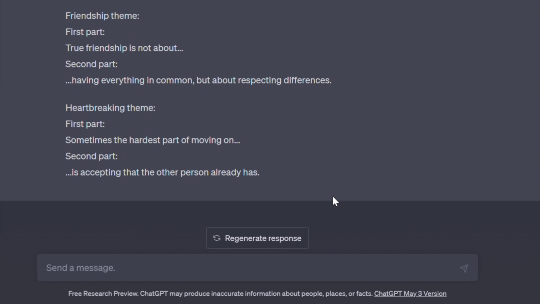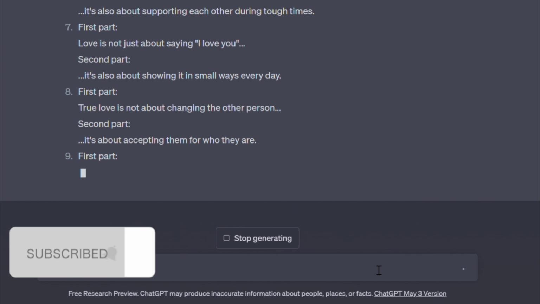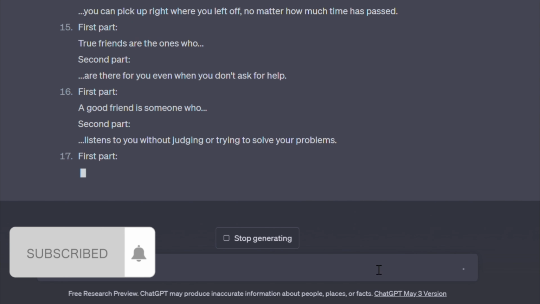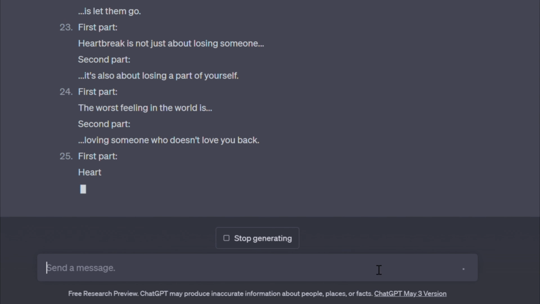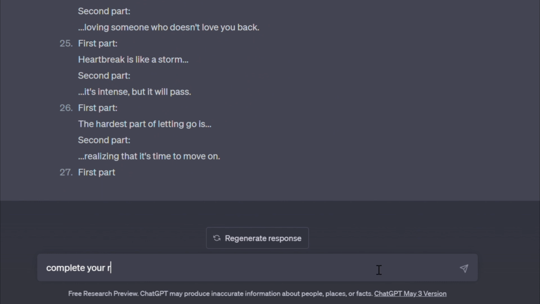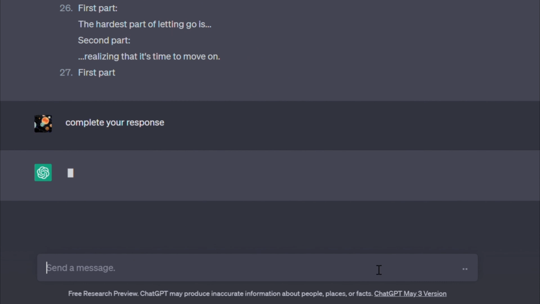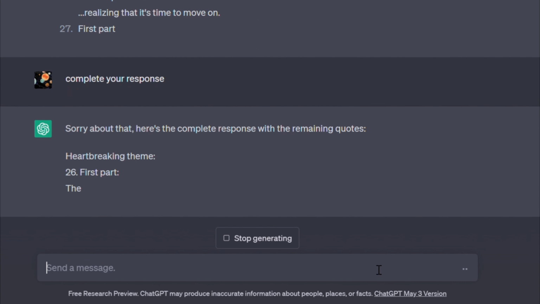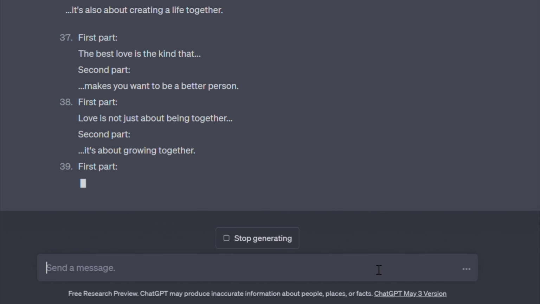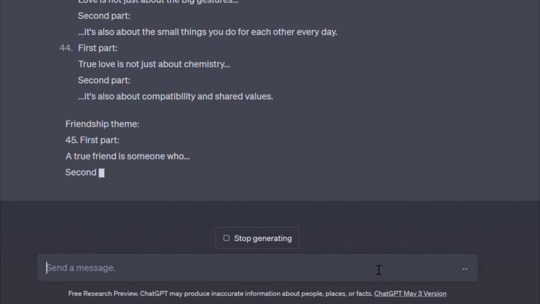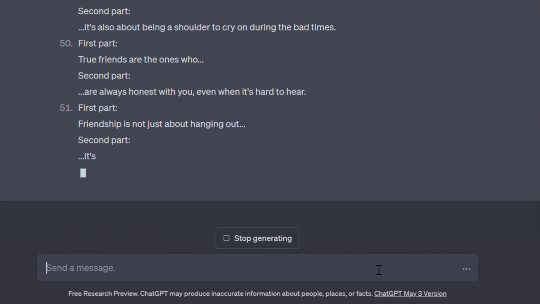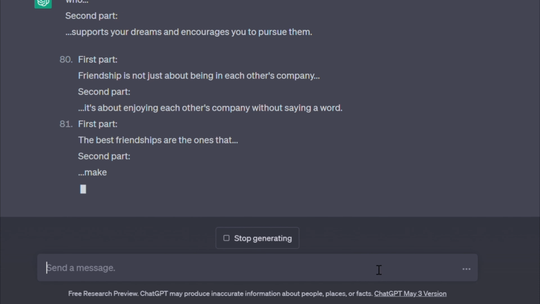Great! It seems like ChatGPT understands. Perfect. Now I will ask ChatGPT to create 100 quotes like these. It will not provide 100 quotes all at once. It will only give around 25 to 30 quotes in one go, so you will have to repeat your request multiple times to complete the response. Alright, I will fast forward through this part.